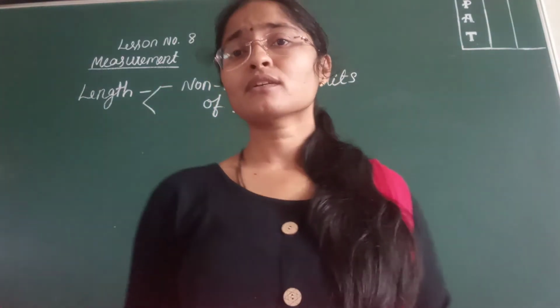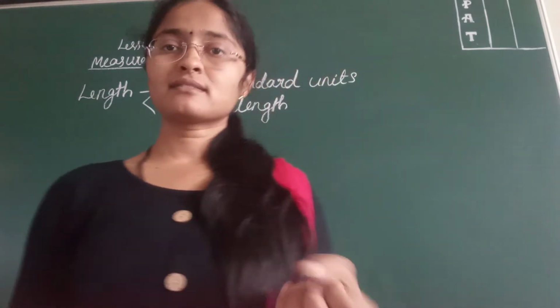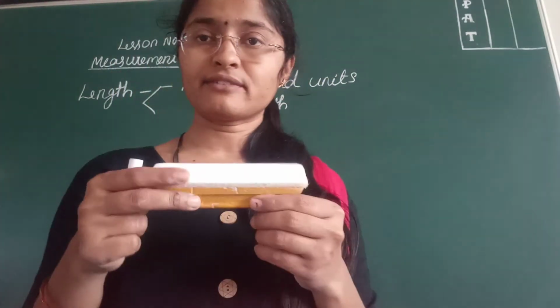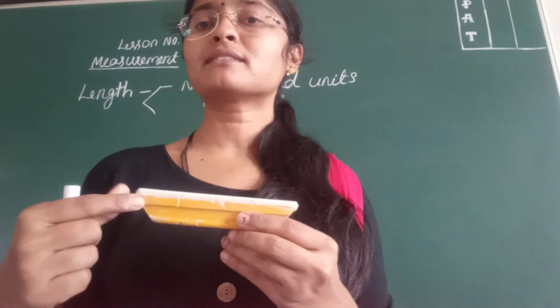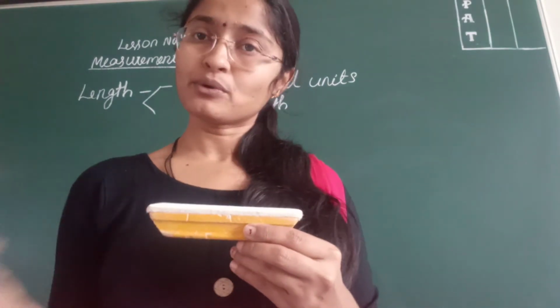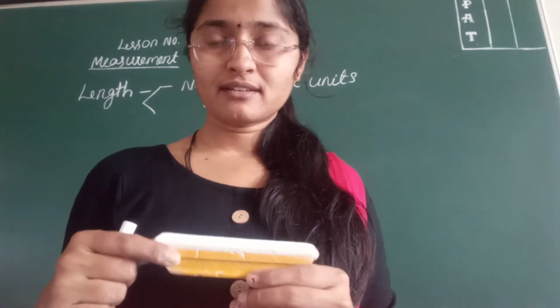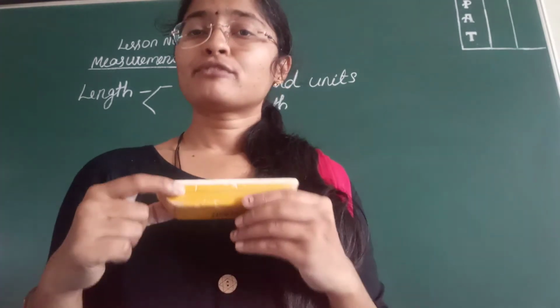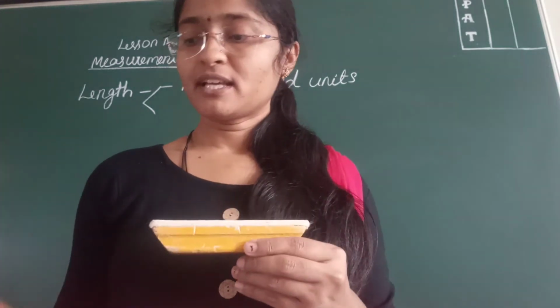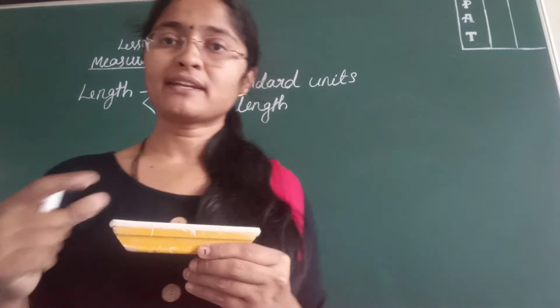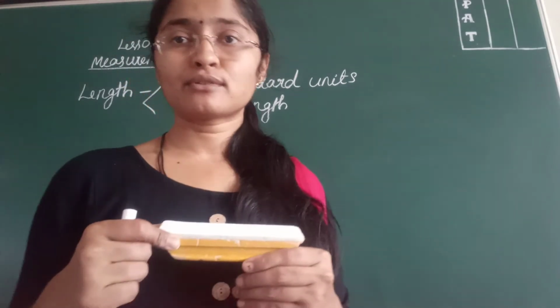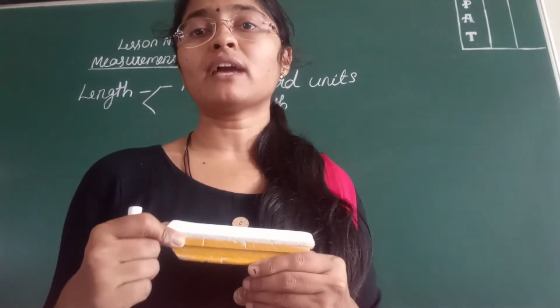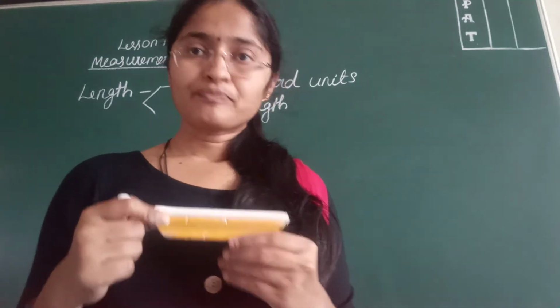Like this, when one person measures a duster it gives a different result. When someone else comes and measures, it will give a different result. When you come and measure, it will give a different result. For this reason we call pace, foot span and hand span non-standard units of measurement, because they will not give any accurate result.